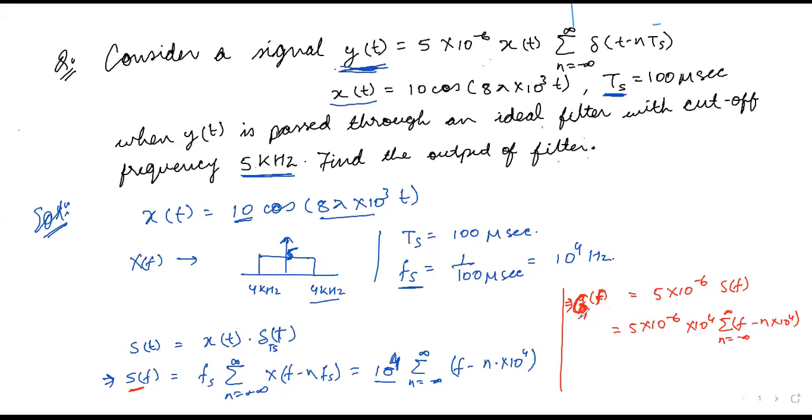Okay, so this is the signal which we have to pass through the reconstruction filter.